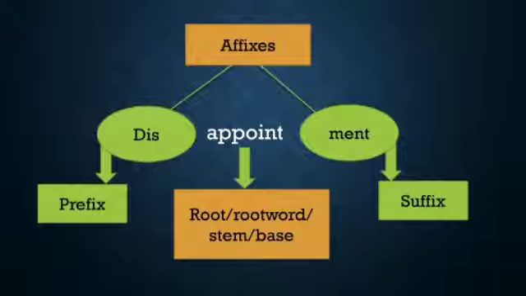This diagram will give you the clear picture or clear information of prefixes and suffixes. Here, the word disappoint is made by prefix, root and suffix. Dis is a prefix because it is in the beginning of a root word, and ment is a suffix because it is at the end of the root word. Dis and ment both are affixes. The word appoint is called the root word, stem or base.